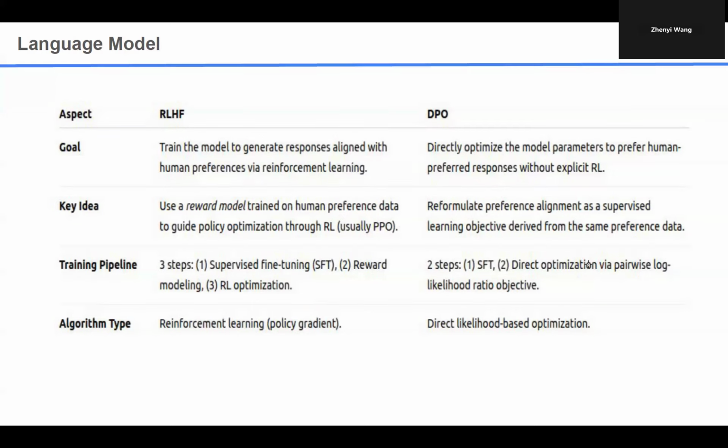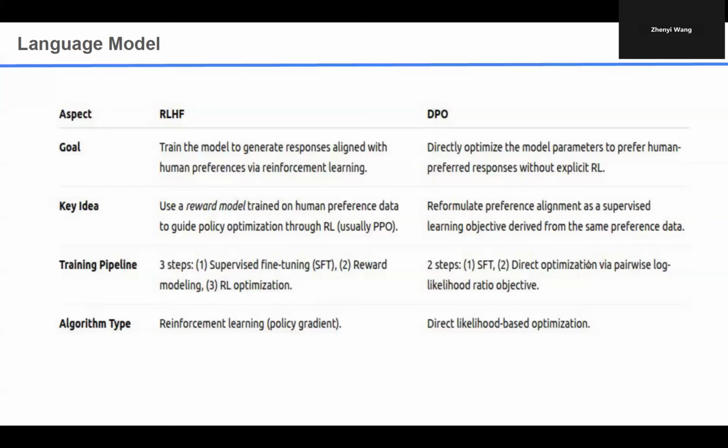One classical example is PPO, and you can also use other policy gradient methods. For DPO, we directly align with the human preference using supervised learning. This uses the same preference data, but here we don't learn any reward function.